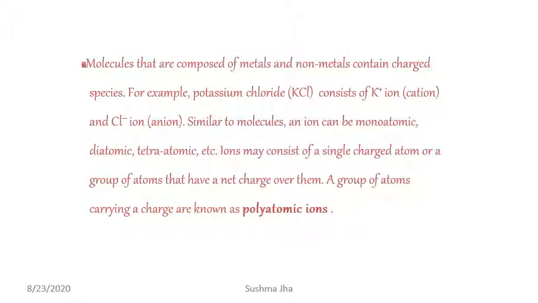Compounds that are composed of metals and non-metals contain charged species. For example, potassium chloride, KCl, consists of the K plus ion. The cation is K plus and the anion is Cl minus, the chloride ion. Similarly to molecules, an ion can be monoatomic, diatomic, tetraatomic, etc. An ion may consist of a single charged atom or a group of atoms that have a net charge over them. A group of atoms carrying a charge is called a polyatomic ion.